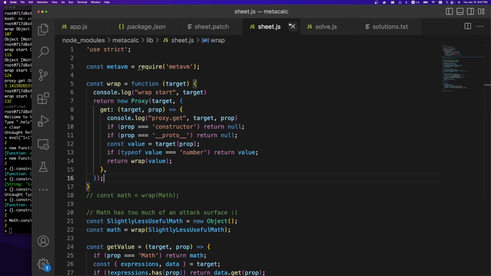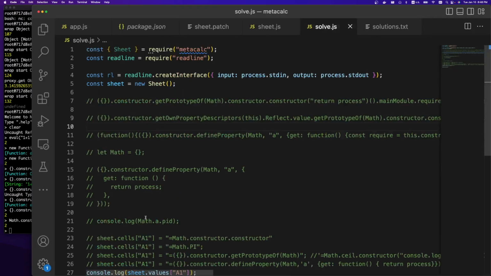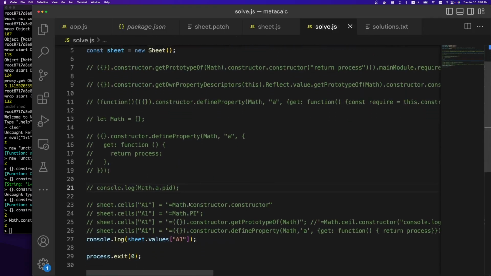So I modified the sheet.js that was given to us. This is within node_modules, metacalc, lib, sheet. So this is within the actual library, and I added a couple of console log statements. I added one at the start of the wrap to see what the target is, and then I added a console log here whenever we do a proxy.get, so we can see what the target is and the prop. And we can start playing with the different things that happen. So just to get a sense for what's happening.